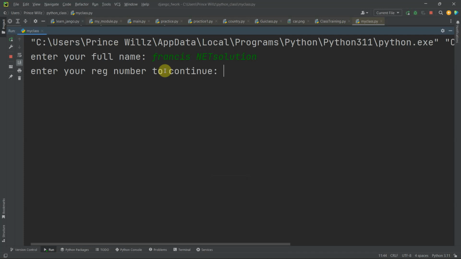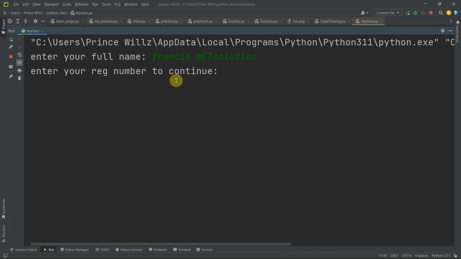Remember the question was set to be: if your reg number starts with B2, then it should print welcome, your name, then you are a 2023 student. But if it starts with A2 or B1, it should welcome you with your name and say you are an old student. And before this works, your reg number must be 10 digits.